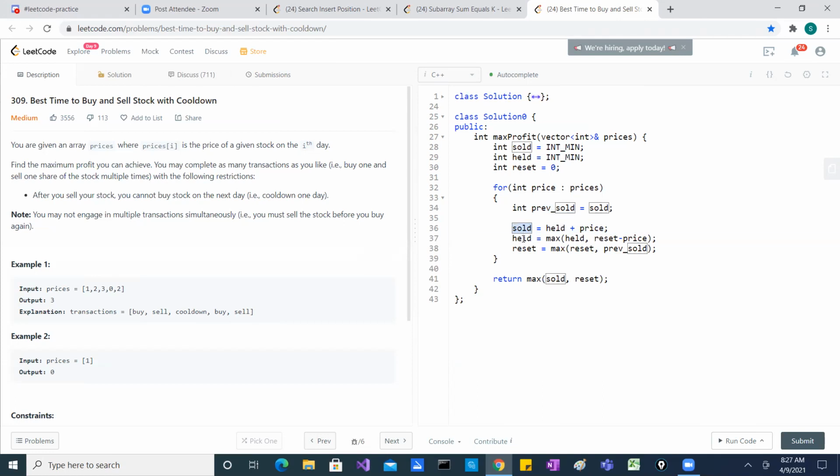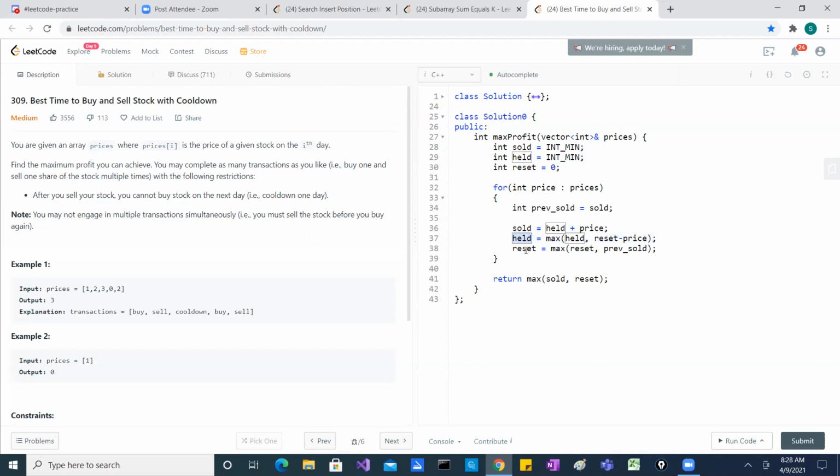Now when you have held, again you will have something which you were already holding previously, and also whatever your reset is, in the sense when you are cooling down, whatever profit you had, if you subtract the current stock price, whatever the max will be, that will be your current holding, correct?